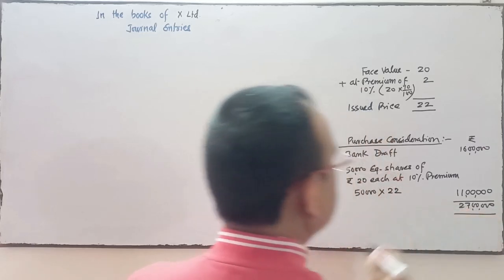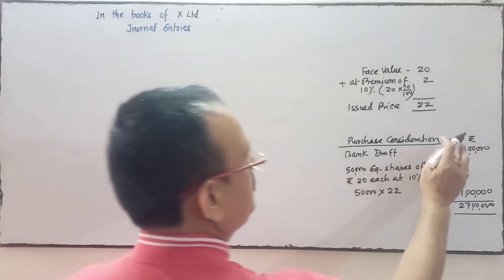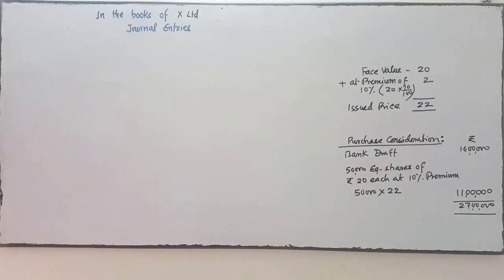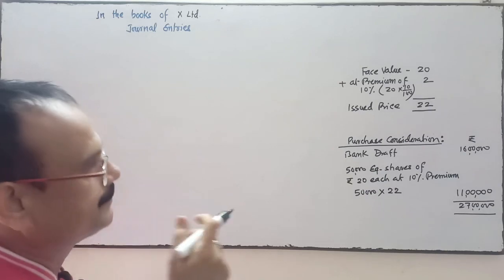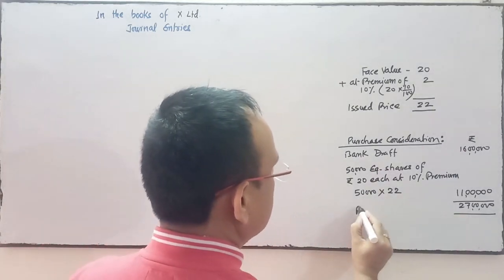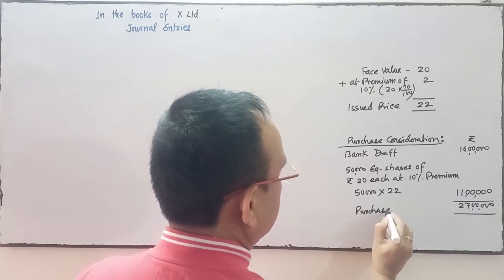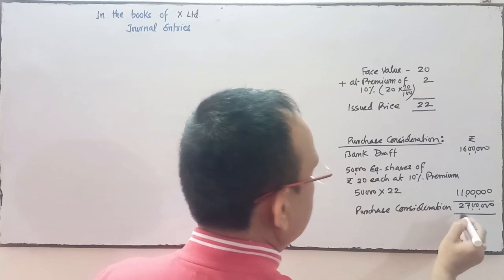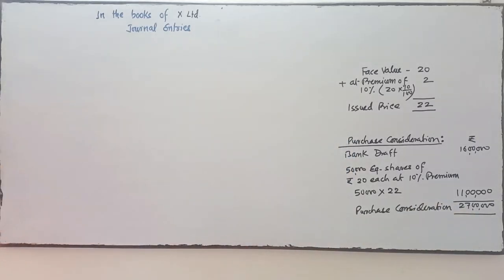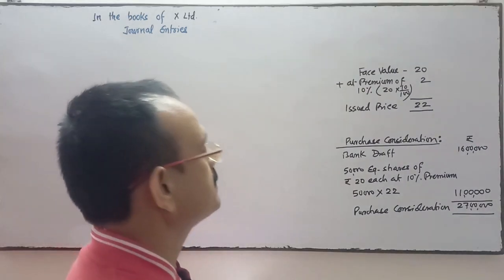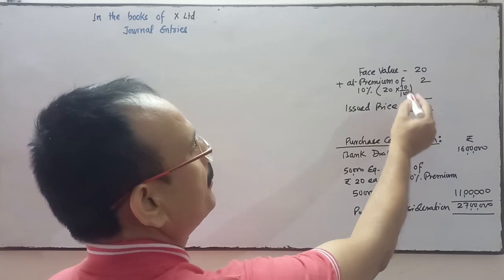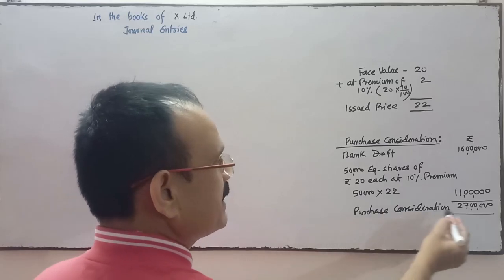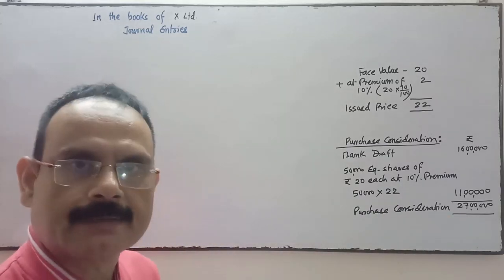So 27 lakhs is the purchase consideration. Is it clear? Okay, purchase consideration is 27 lakhs. So the issued price is 22 including premium. Face value 20, 2 rupees is the premium, issued at rupees 22, and purchase consideration has been decided at 27 lakhs.